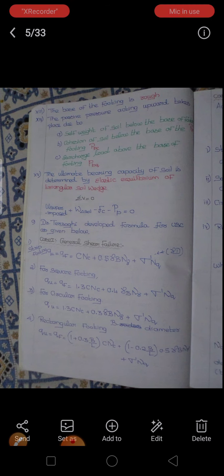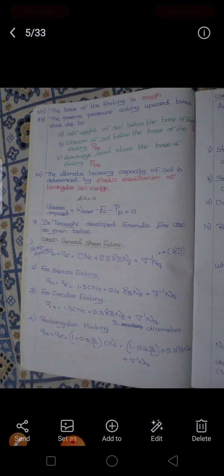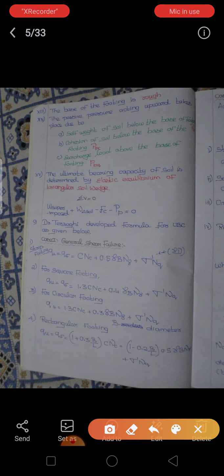For the square footing, the formula just changes. In place of cNc, we use 1.3 cNc, and in place of 0.5 gamma B N gamma, we use 0.4 gamma B N gamma. For a circular footing, the formula also changes and becomes 1.3 cNc. In place of 0.4, we use 0.3, plus gamma dash Nq.